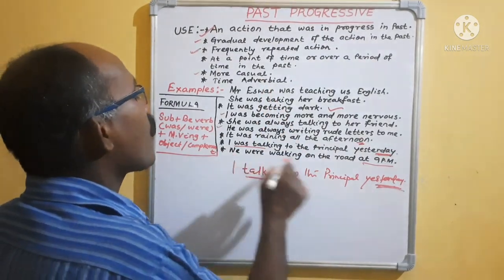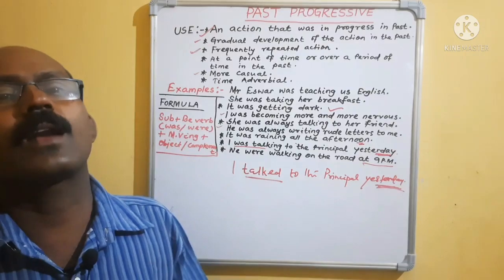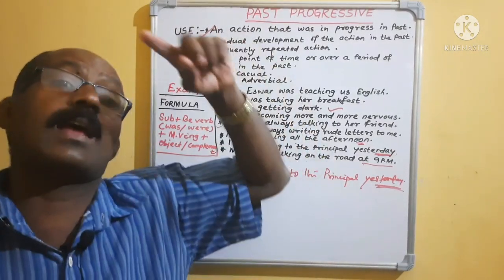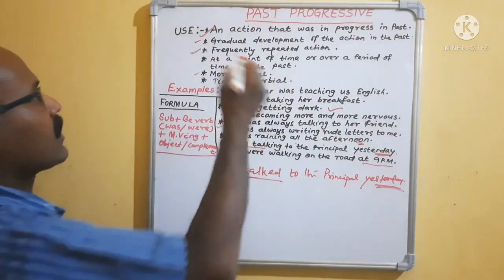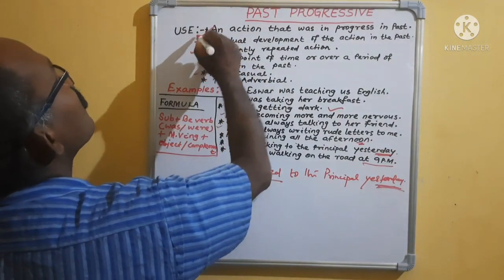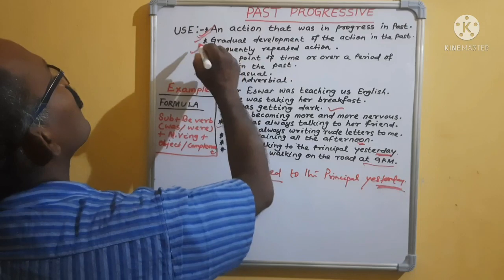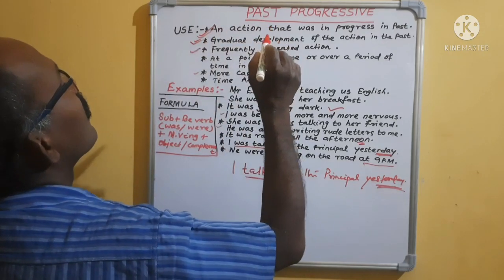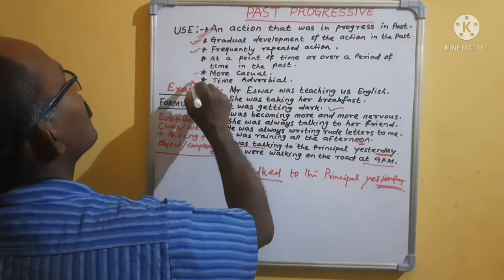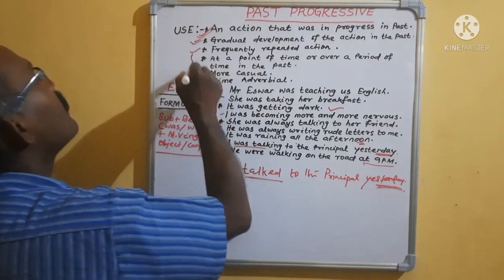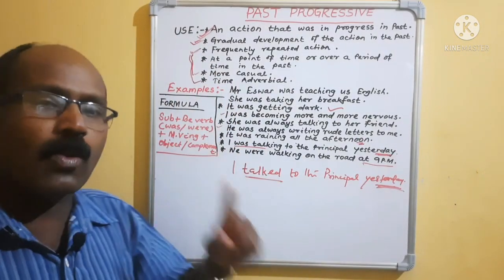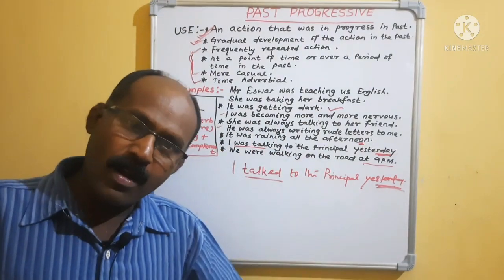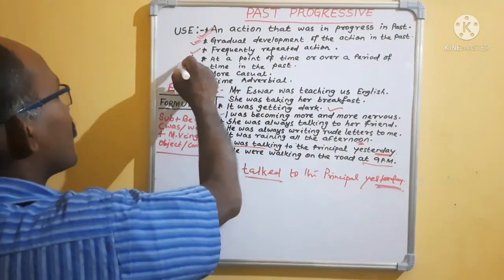That means we were walking on the road at 9 a.m. That means at that time, at 9 a.m., it was going on. These are the situations, but generally you know the use of this one, and also you know the use of this one. But sometimes these are happening. Sometimes it follows the rule of the past simple, and still then we can use what?